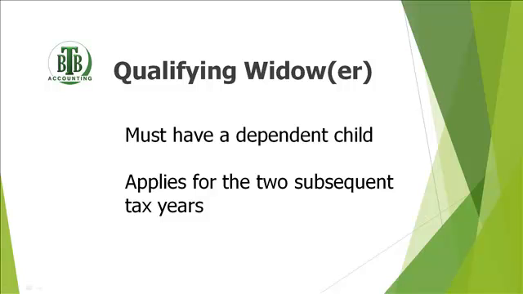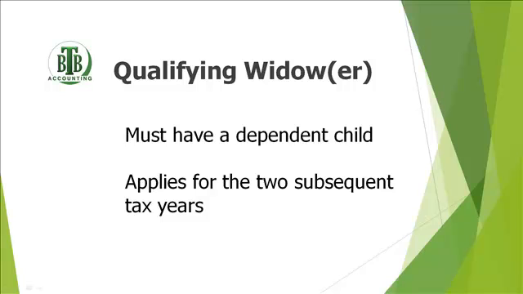But if you have a qualifying child for the next 2 years, you can file as a qualifying widow, or widower, depending on who. What that does is it basically gives you the same standard deduction that you would get as a married filing joint person.